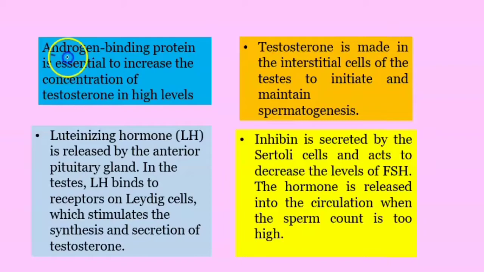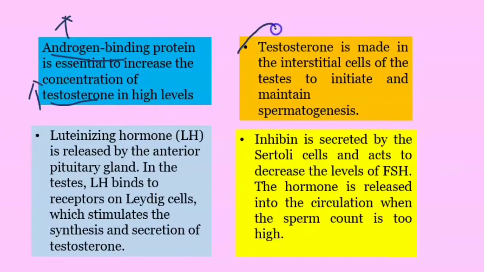The function of this androgen binding protein is that it increases the testosterone concentration. You know that testosterone is a male sex hormone. So when androgen binding protein increases, it also increases the testosterone concentration. This is the main function of androgen binding protein.